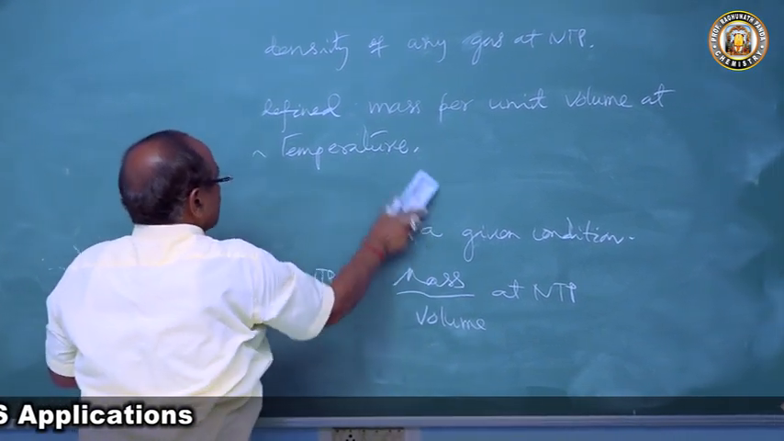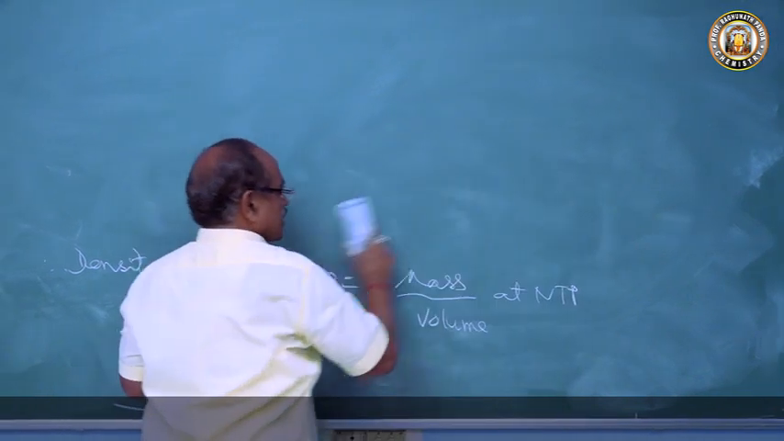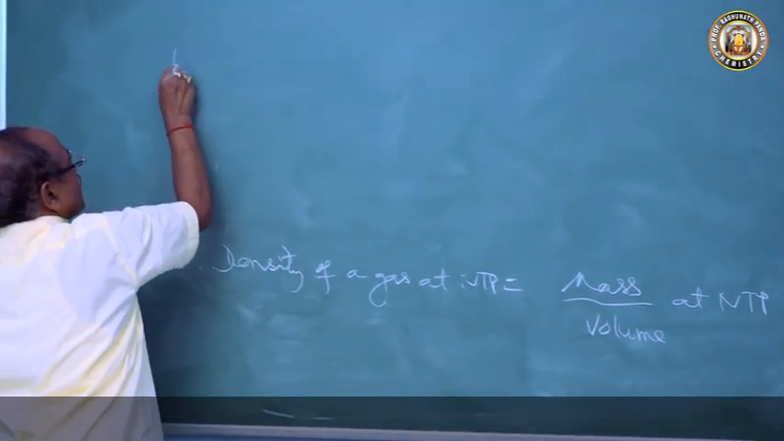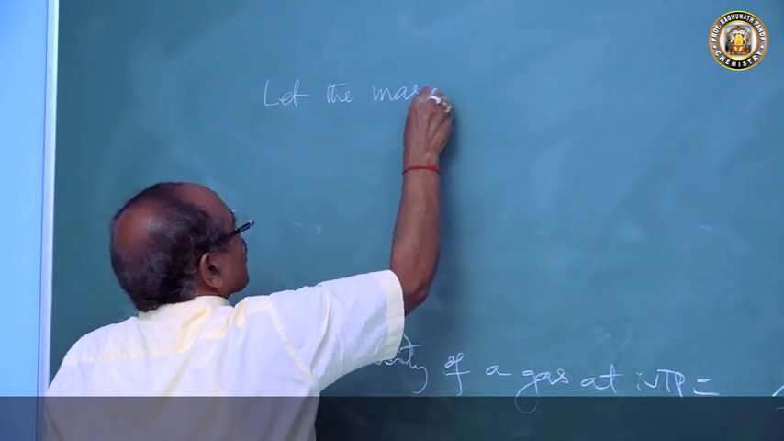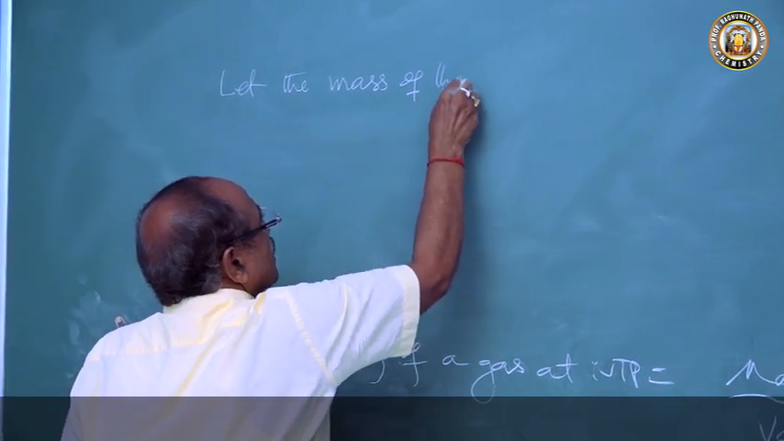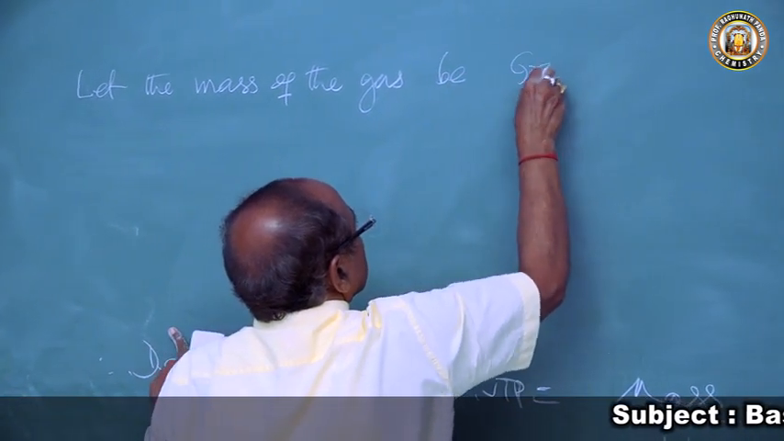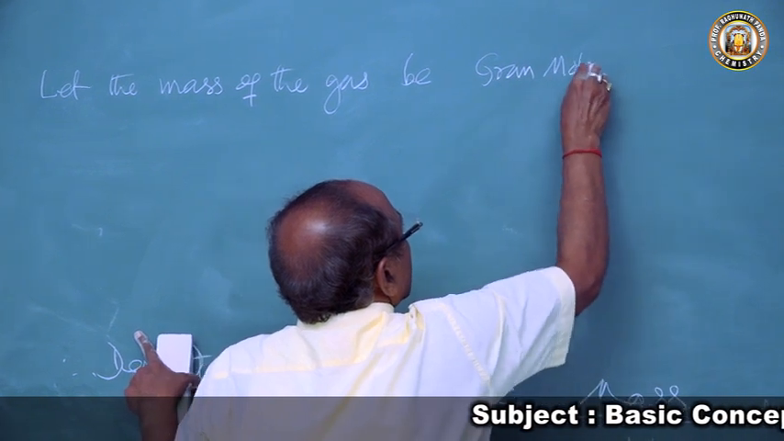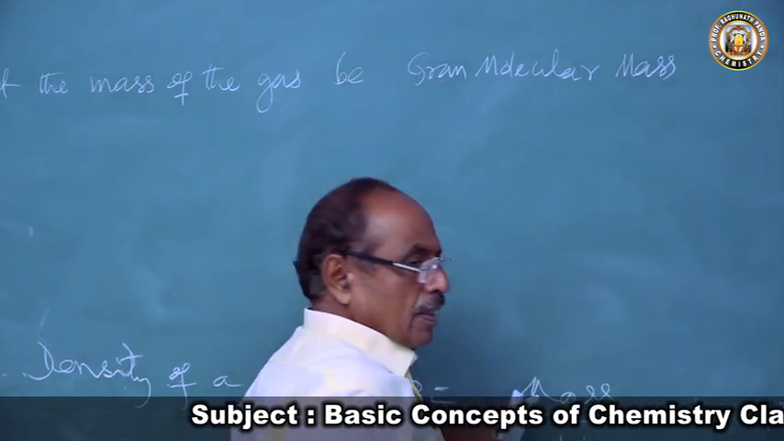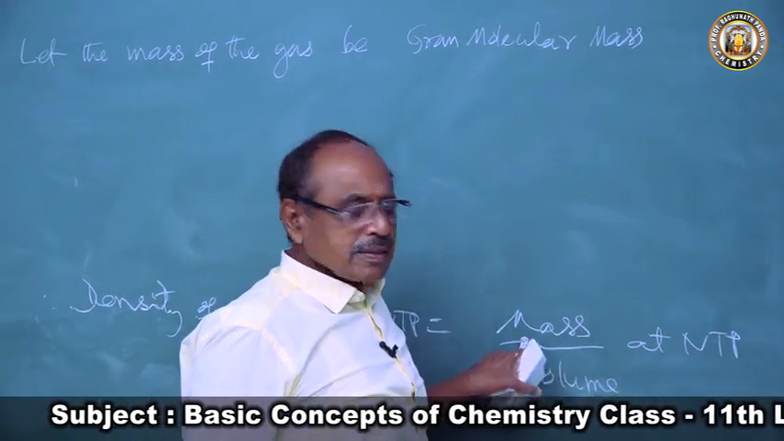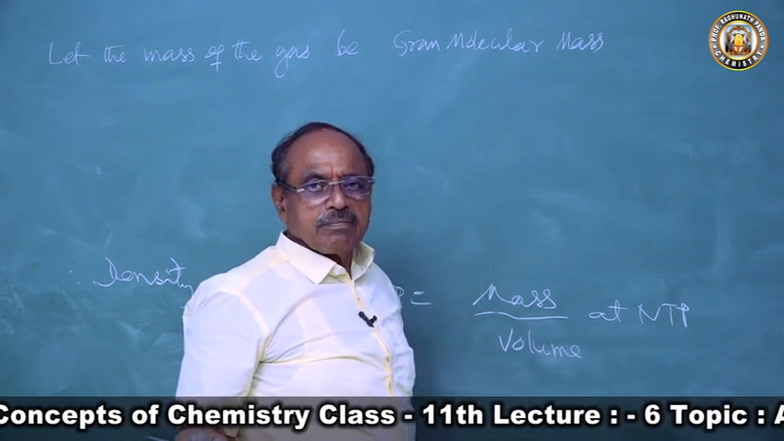Now let us take the mass to be the gram molecular mass. Let the mass of the gas be gram molecular mass. Then what will be the volume? The volume will be gram molar volume.